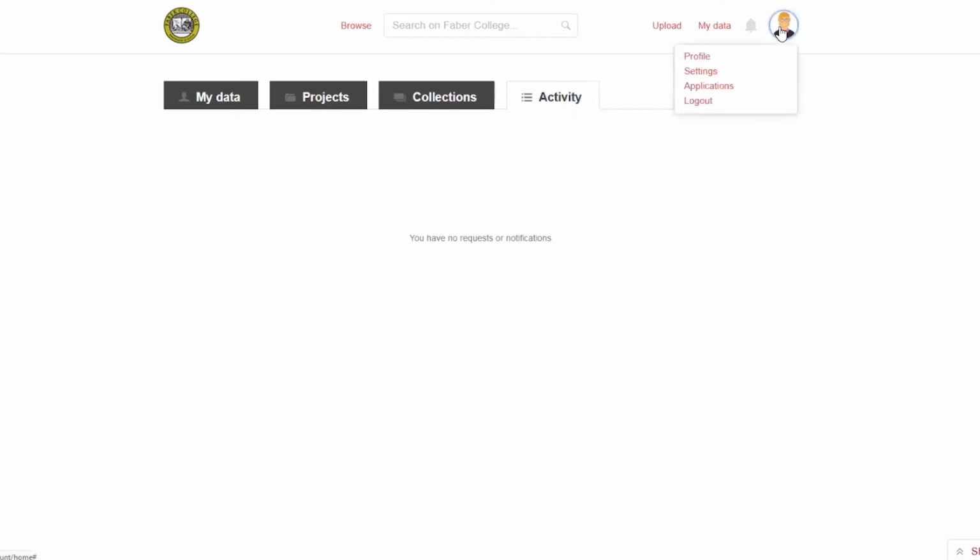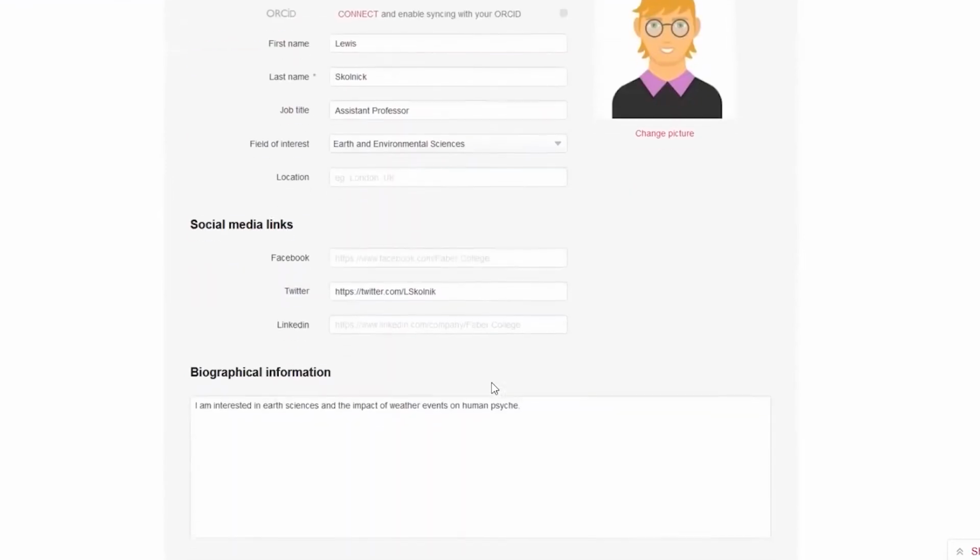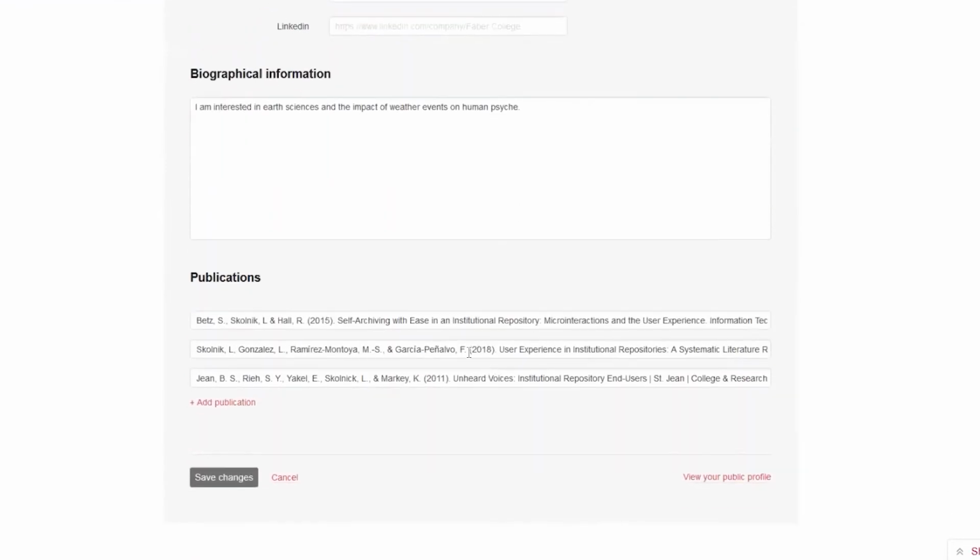And I just also want to point out that there are a few other windows that you have access to. So your profile page is where, of course, you can add an image, put in some information about yourself, add a biography, and add your publications. This is also one of the places where you can link to ORCID.